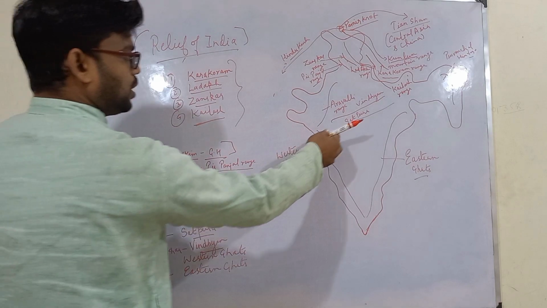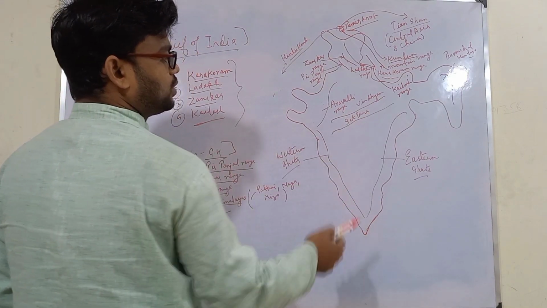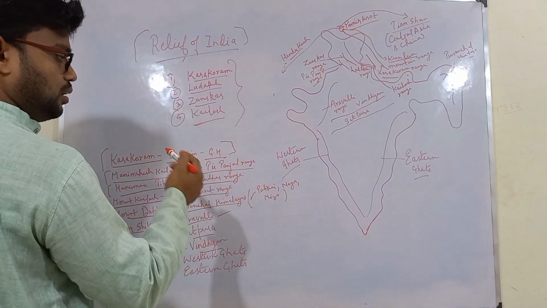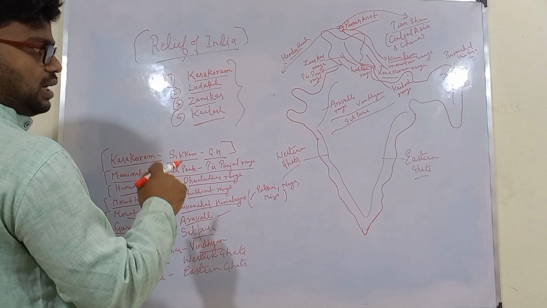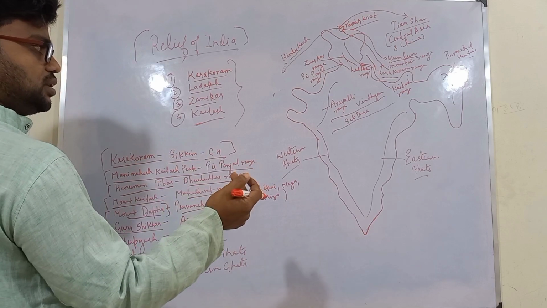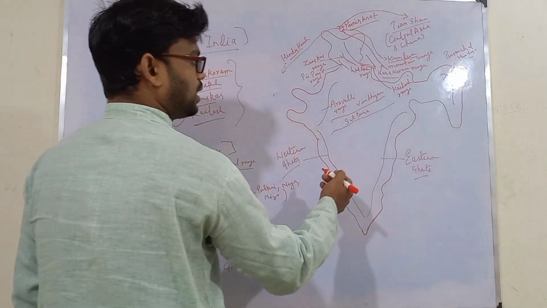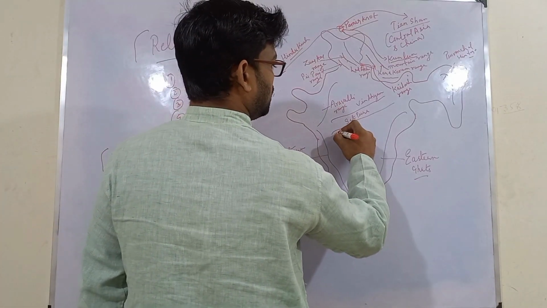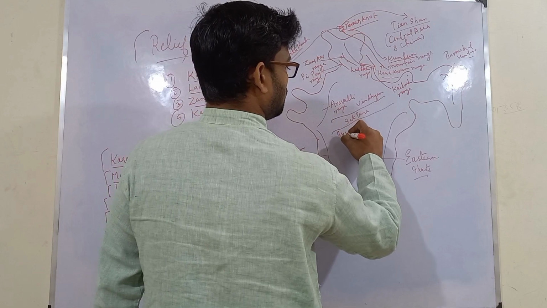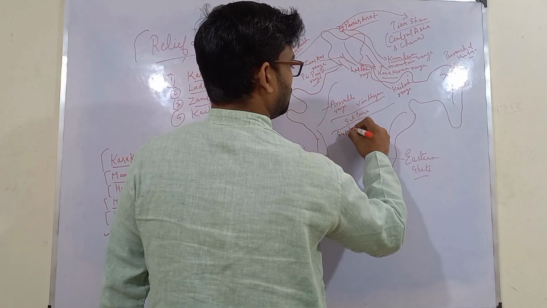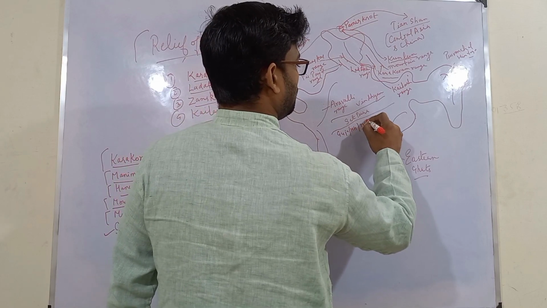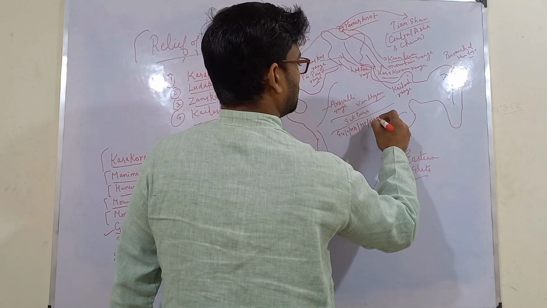Next we have Satpura. Satpura mainly moves into four states: Gujarat, Madhya Pradesh, Maharashtra, and Chhattisgarh. Remember this. Sometimes you are asked with an objective question in which states Satpura is present, then you can write: Gujarat, Maharashtra, MP, and Chhattisgarh.